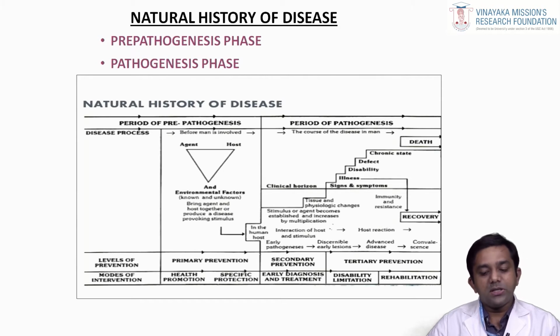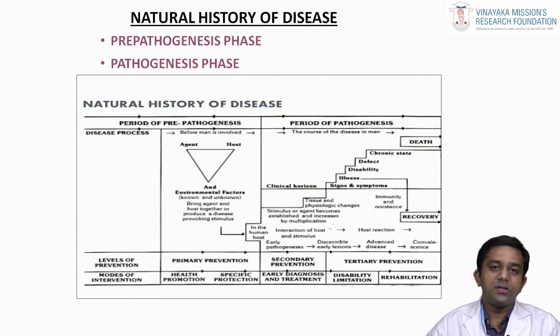What is tertiary prevention? Tertiary prevention is nothing but your disability limitation and rehabilitation. So, what is disability limitation? You are trying to limit the disability of a person. Like, what is a disability? A person may be affected due to polio, and the patient will not be able to walk properly. So, you are trying to minimize that by detecting the particular disease early and treating it, that is tertiary prevention. And then rehabilitation. Rehabilitation is you are trying to rehabilitate the person, like use of fixed or removable partial dentures, or complete dentures if a patient is having a completely edentulous mouth. So, that is the natural history of disease.